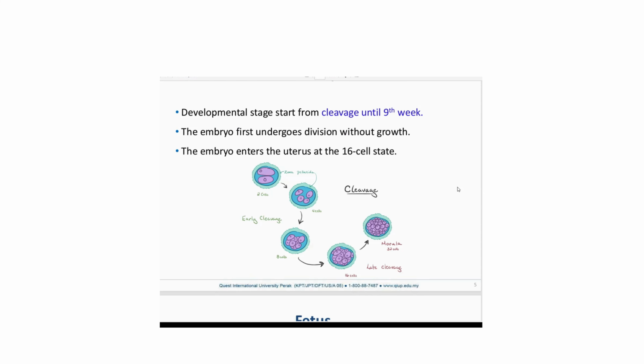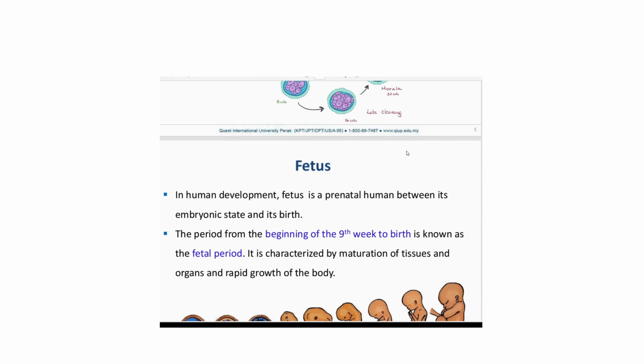So we fertilize at the top of the fallopian tube, one third towards the ovary. Fertilization normally occurs in one fallopian tube. Then the zygote forms there, right? Then the embryo enters the uterus at the 16 cell stage. Some people pronounce it differently, but uterus, right?